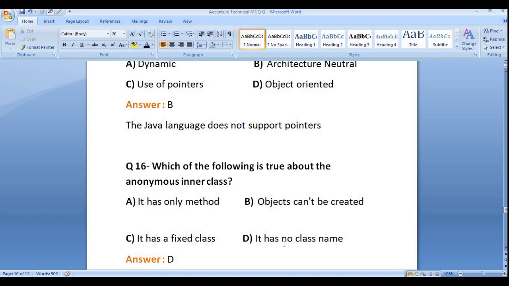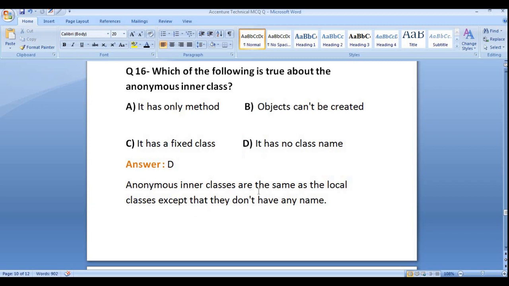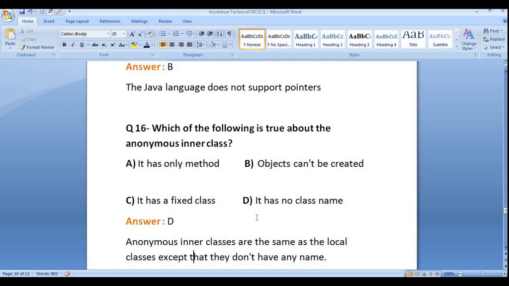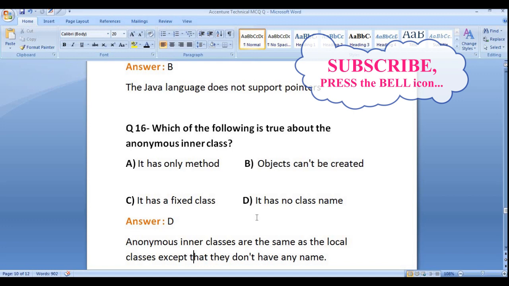So the answer will be option D. Anonymous inner classes are the same as local classes except they don't have any class name. So this is the correct answer for this question.